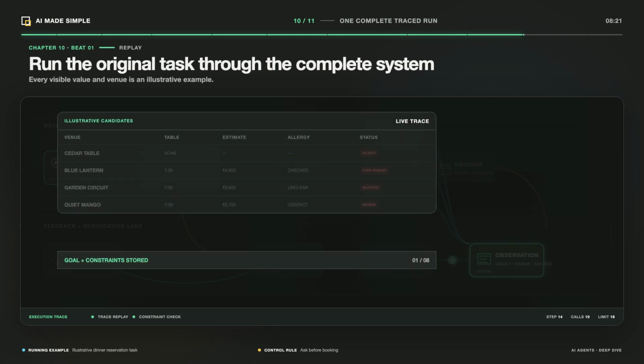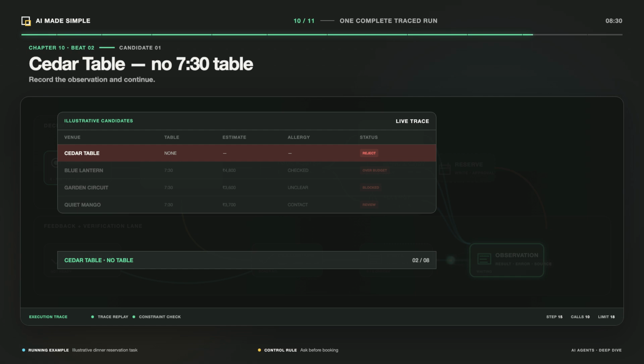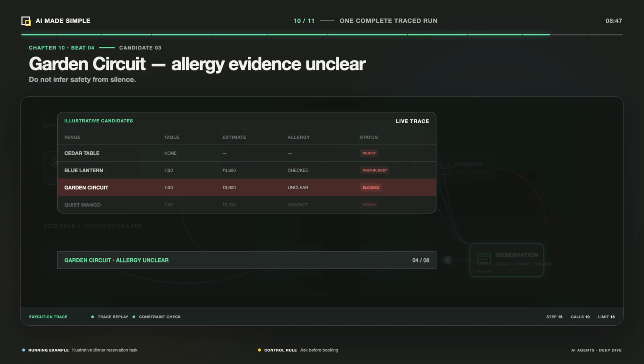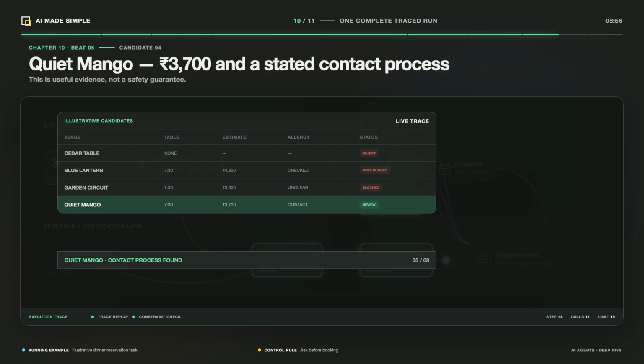Now run the fictional example. The agent stores the party size, time, area, total budget, allergy concern, and approval rule. At Illustrative Cedar, no table for 6. At Blue Lantern, a table exists, but the illustrative estimate fails the budget. At Garden Circuit, the estimate fits, but the allergy policy is unclear, so that requirement stays unresolved. Finally, Illustrative Quiet Mango returns availability, an estimated total of 3,700 rupees, and a stated allergy contact process. The agent presents the evidence and asks the user to approve. Only after a clear yes does the application enable the reservation action. The booking tool returns an illustrative reservation identifier, and the system verifies the date, time, and party size before reporting success.